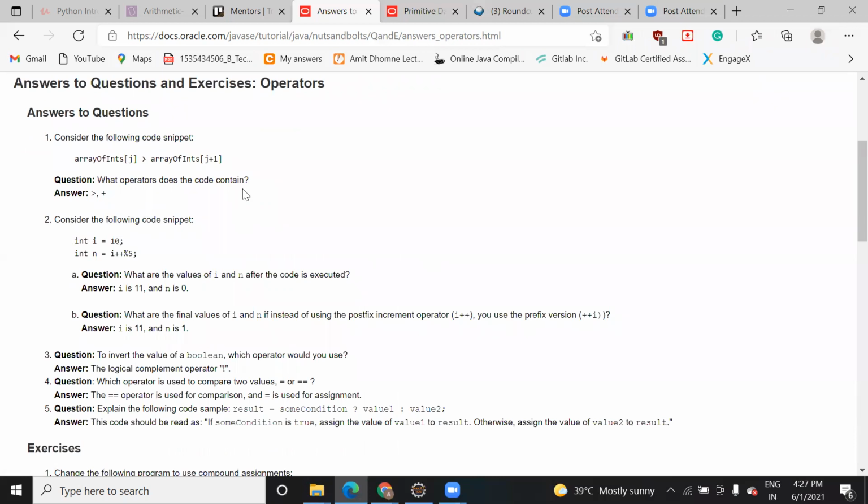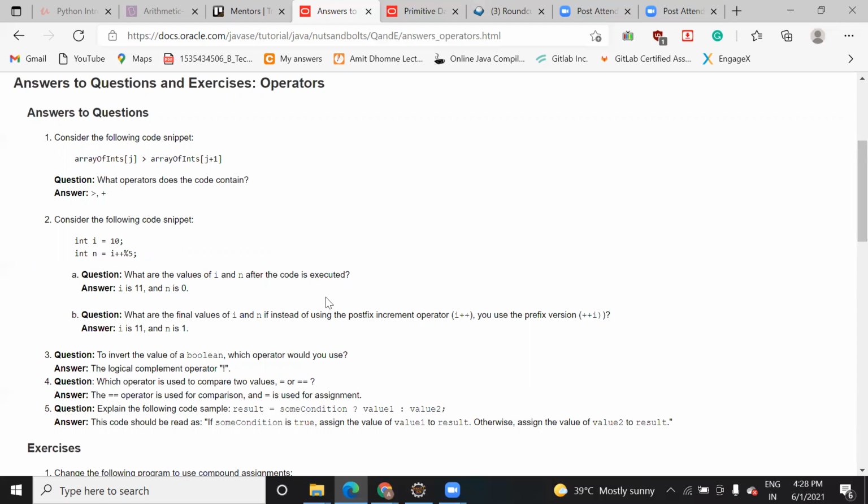So just see this. Have you solved this before? We did only the first part, the primitive data types. The rest we didn't do. Great then. And here the another question is, here they have initialized i is equal to 10 and n is equal to i++ mod 5. So how will you derive the solution?